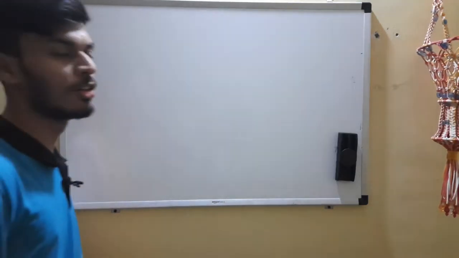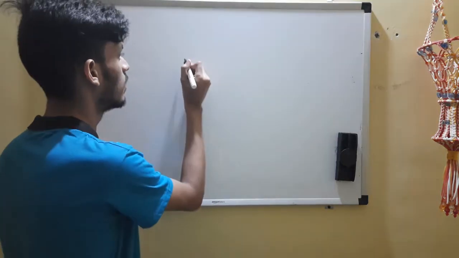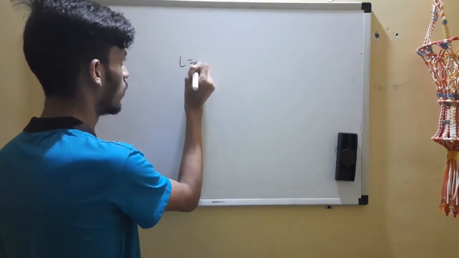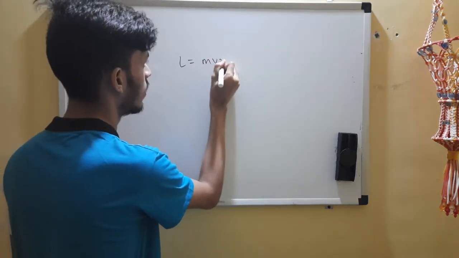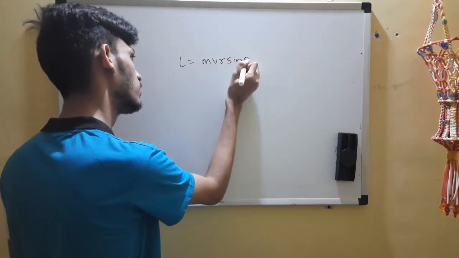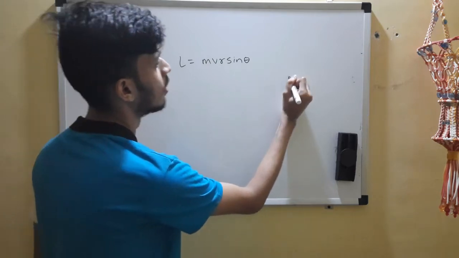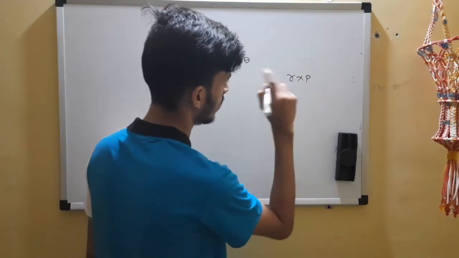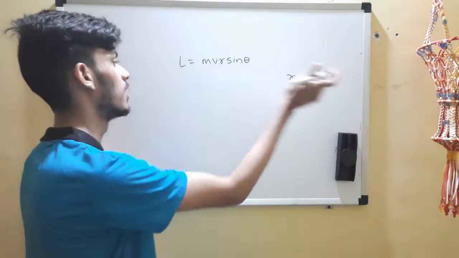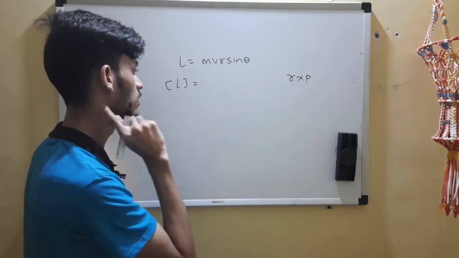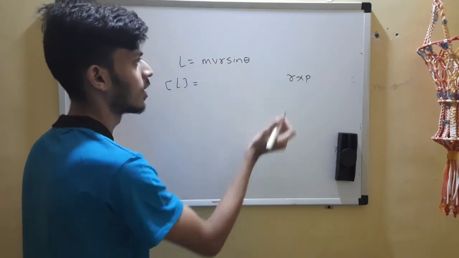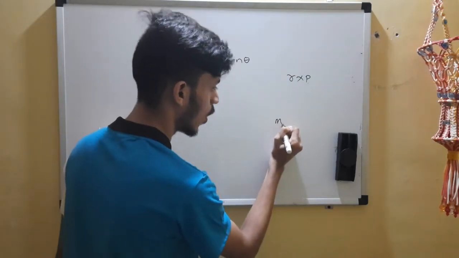Let's continue with rotation since we started with it. So let's go for angular momentum. So L equals mvr sine theta. You might also know it as r cross p, which is rp sine theta, whatever. So we'll do it this way. L is, so dimensions. This is okay. I'll state what is what.